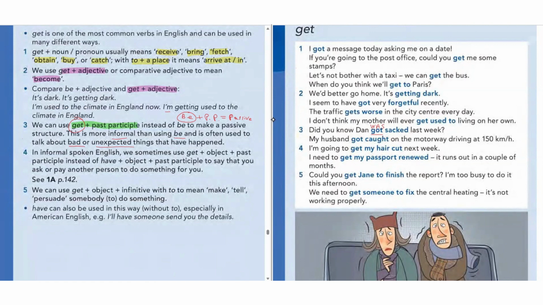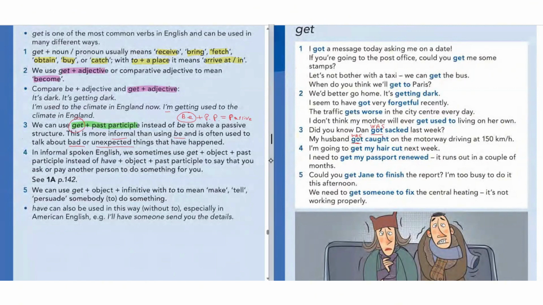And as you can see here, usually when we talk about bad things or unexpected things, we tend to use get instead of be in passive voices. My husband got caught on the motorway. So, was caught on the motorway driving at 150 kilometers an hour.